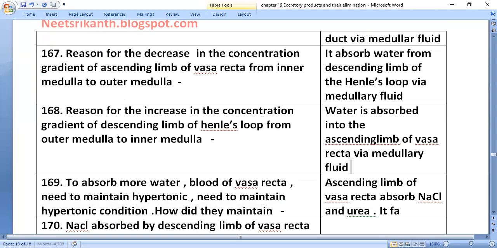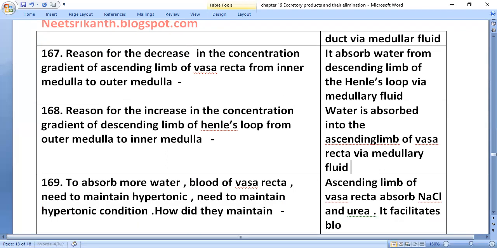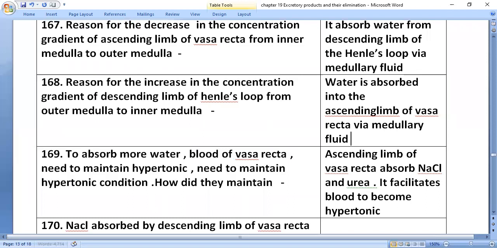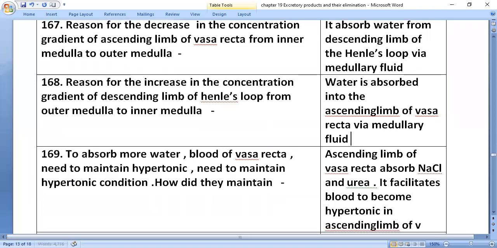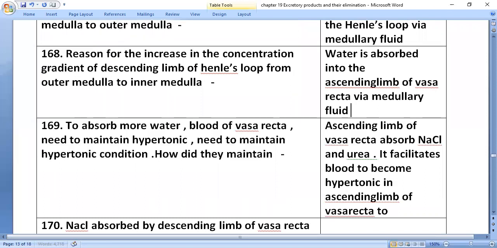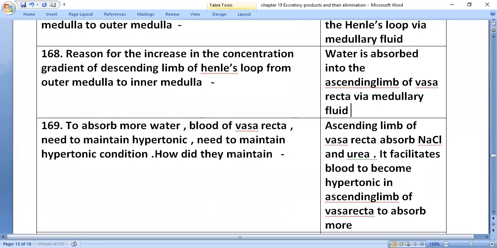It facilitates the blood to become hypertonic in the ascending limb of vasa recta, to absorb more water.